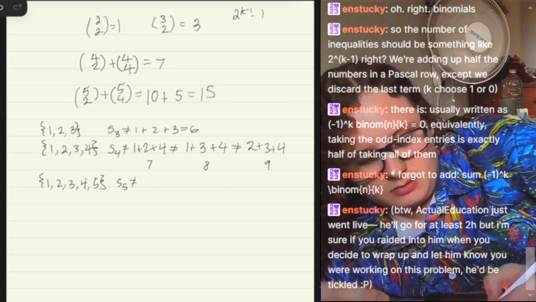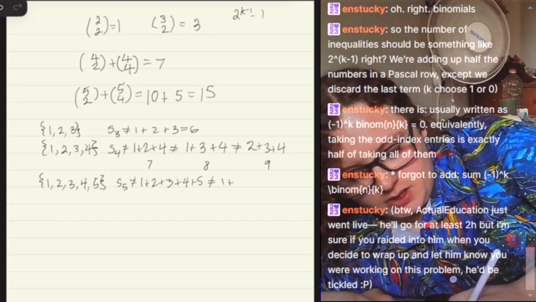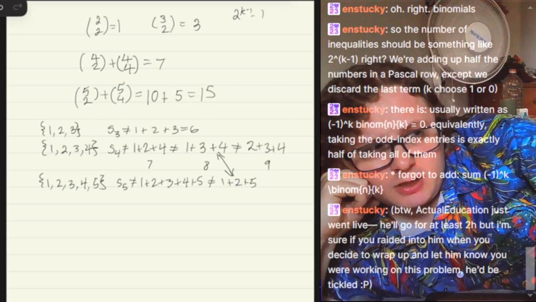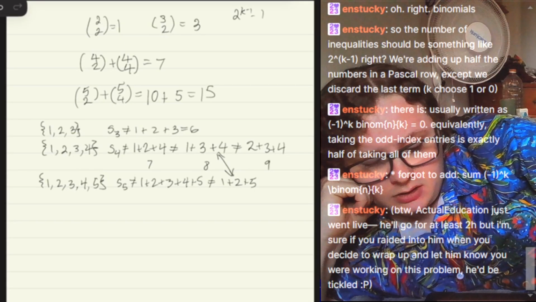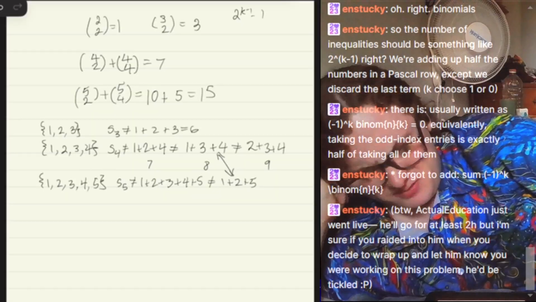S5 cannot equal the sum of all of them. It cannot equal 1 plus 2 plus 5. Oh, wait a minute. Uh-oh. So I think there may be a secondary condition that I missed in the construction. How do we prevent this kind of thing from happening?